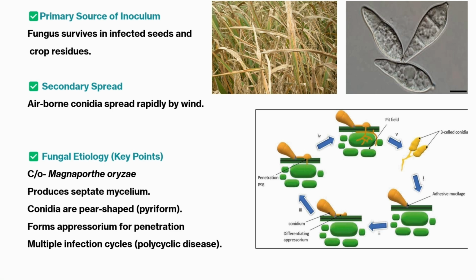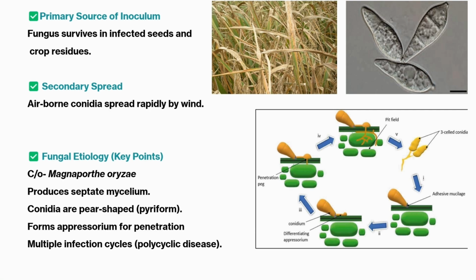Okay. So here an interesting structure it will form to penetrate the host tissue. In the photo you can see that this three-celled conidia is producing a mucilaginous structure, an acid adhesive mucilage, produced from the tip of the conidia.